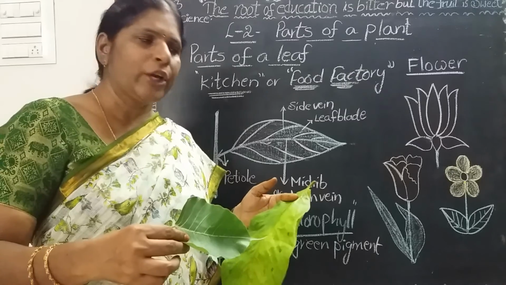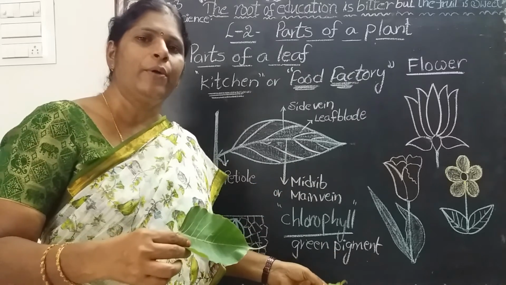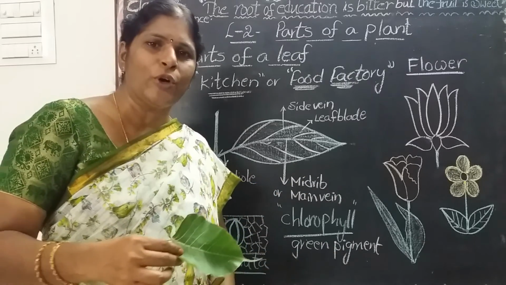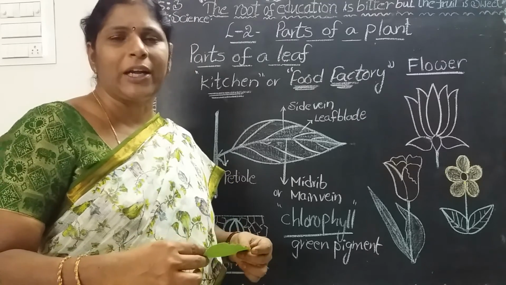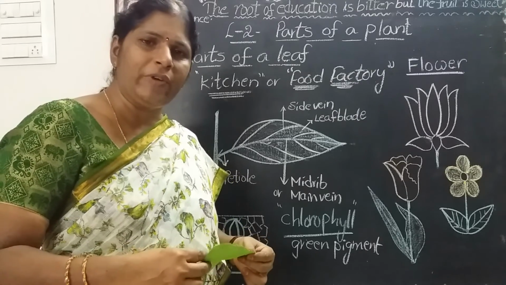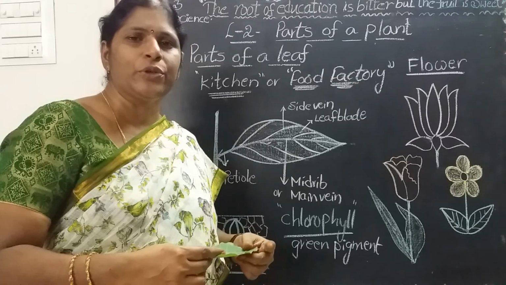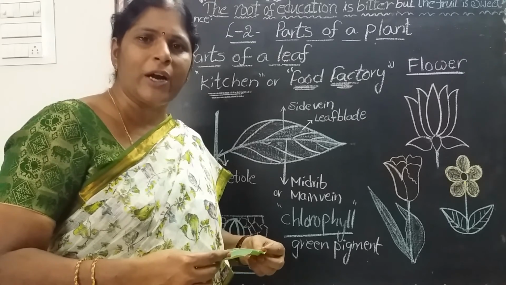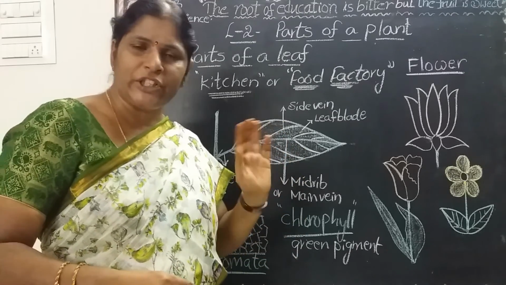Okay, children, tomorrow we will discuss the flower. Flower is the most beautiful and colorful part of a plant. Tomorrow we will discuss how flowers are useful and what the different parts of a flower are.